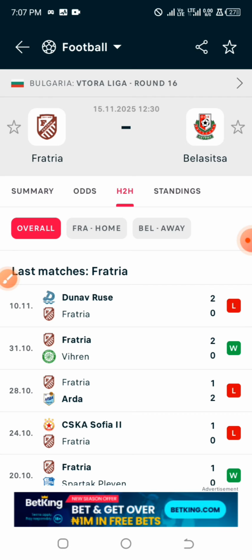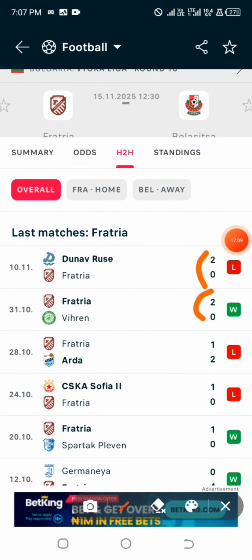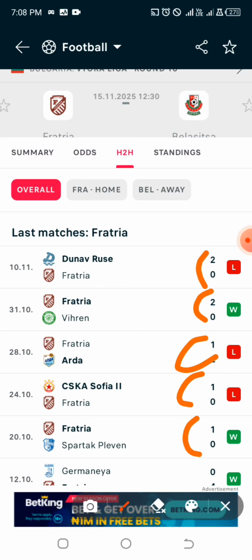Alright, so checking the last 5 games of this particular game, don't forget I said that in their last 5 games they must have at least 3 wins, and in the last 5 games that we have here, this home team only had 2 wins. So the analysis on this model failed. We only have 2 models that meet up with this analysis, and that is the only reason why I'm going to skip this game.